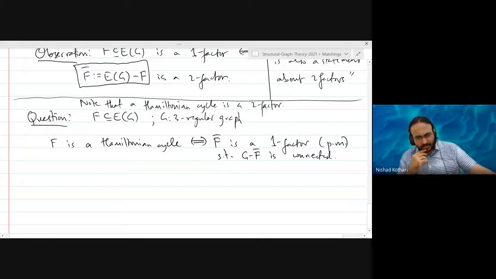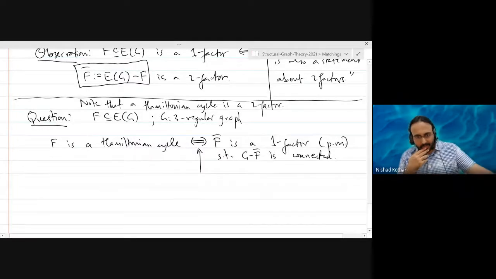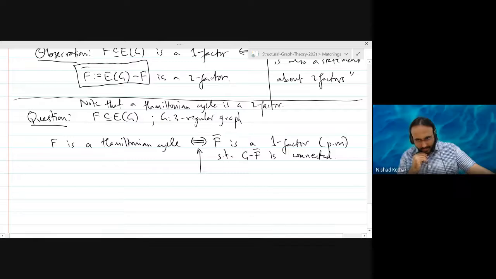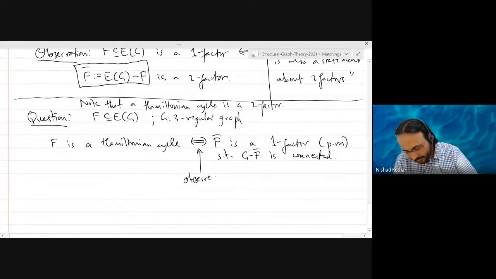But why are you making this so complicated? This is just an observation I want you to make. It doesn't need a complicated proof. No, because just now you said its complement is connected. Right. I want you to observe this, this if and only if. It is not supposed to require a complicated proof. So do you see why this is true? Or do you not see why this is true?